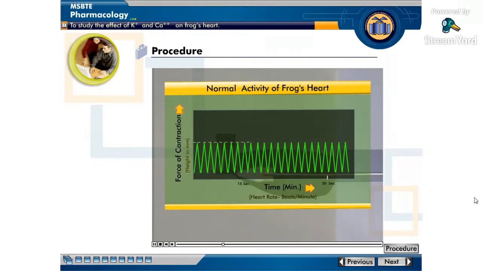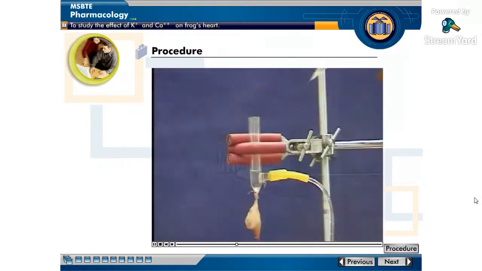You can see that all the peaks in the tracings are of same height and at same distance. This means contractions are rhythmic and with normal tone.